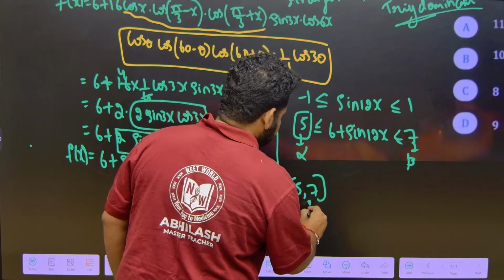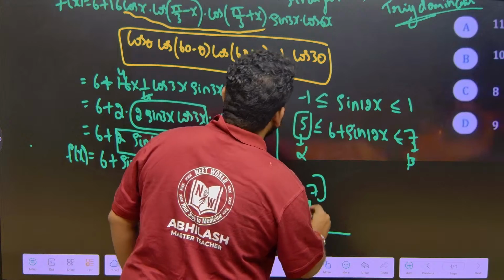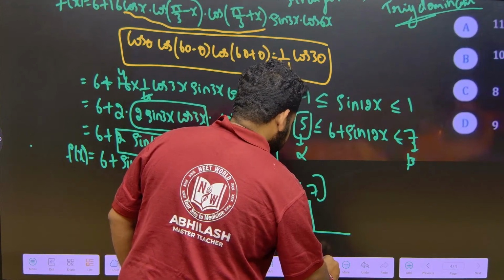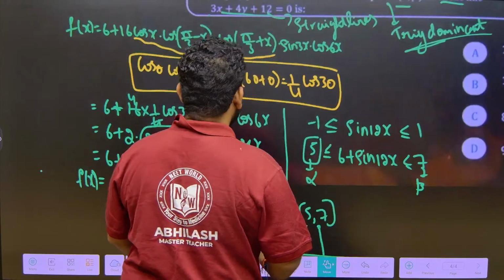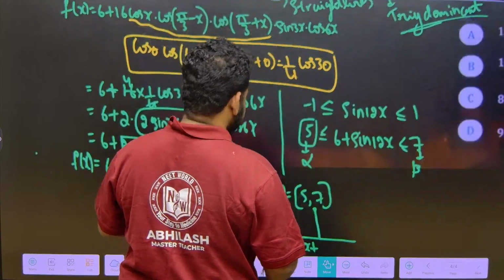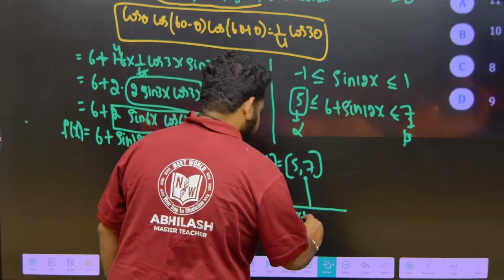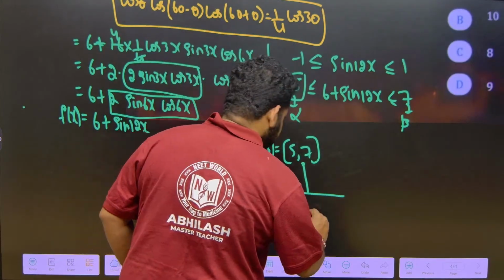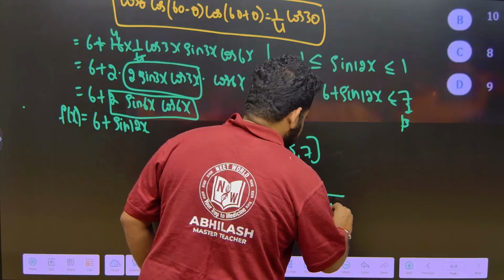Now they are asking us the distance of the point alpha comma beta to the line 3x plus 4y plus 12 is equal to 0.